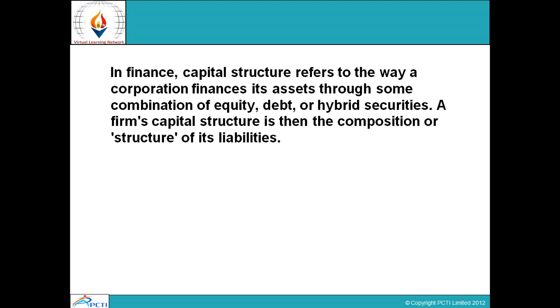If I have to define it in technical, financial terms, as you can see on this slide, capital structure refers to the way a corporation finances its assets through some combination of equity, debt or hybrid securities. A firm's capital structure is then the composition or structure of its liabilities.